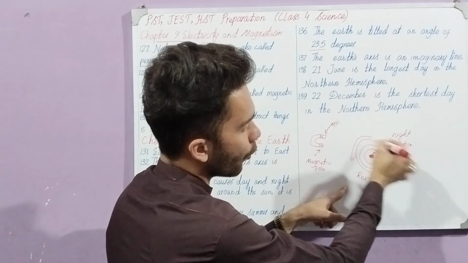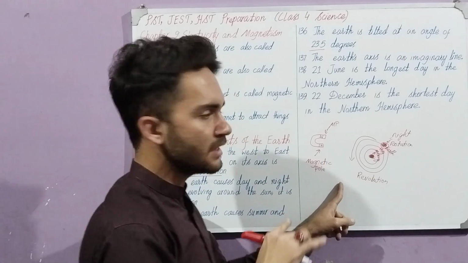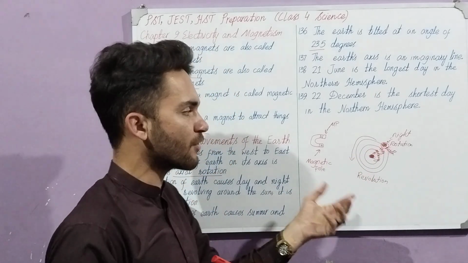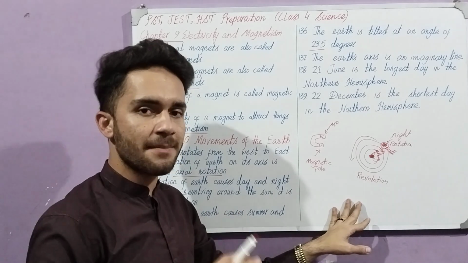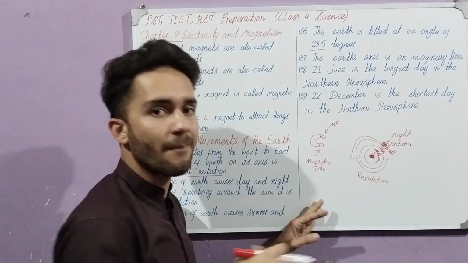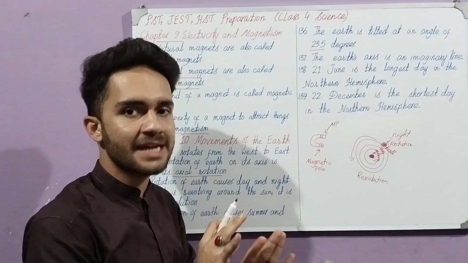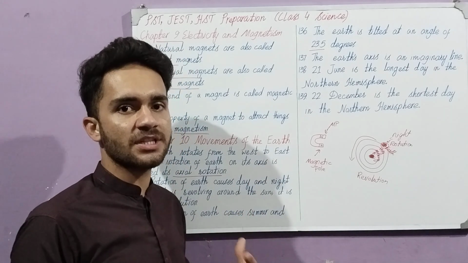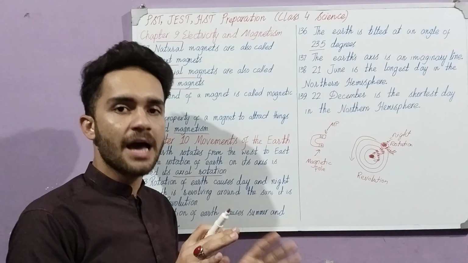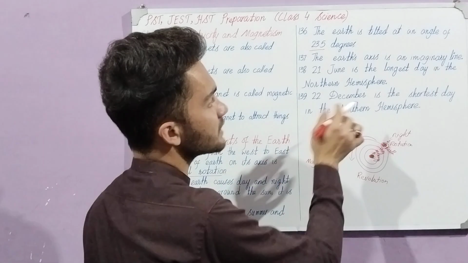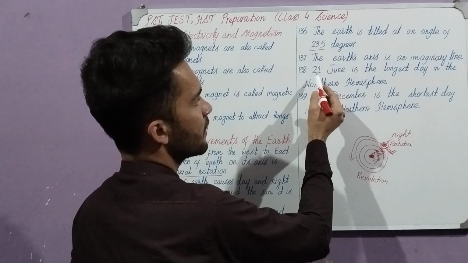This can be called the orbit of it. The orbit and the axis of the Earth are imaginary lines. These are not the actual lines but imaginary only. We only say that this is the orbit just for making the people understand. Actually, there is no such line which we can see. It is just our imagination, just for making ourselves understand. It does not exist as a physical thing.